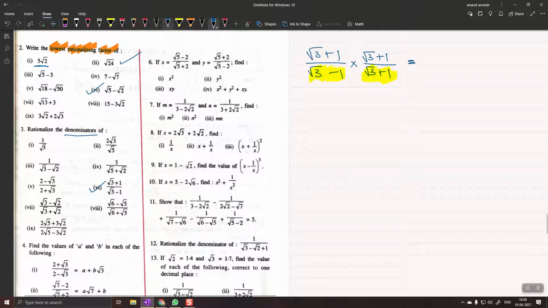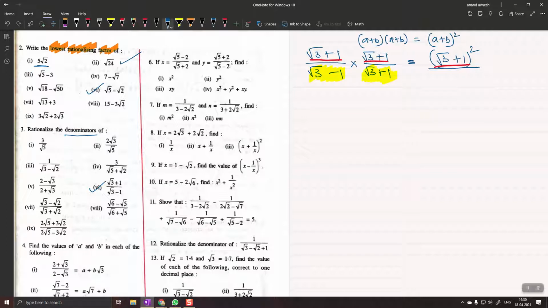So in the numerator, Prajakta, can you tell me what should I write in the numerator? So root 3 square plus 1. No, root 3 plus 1 the whole square. So what identity am I using here? A plus B into A plus B, which is A plus B the whole square. Okay, so numerator, remember that this is very important. Root 3 plus 1 times root 3 plus 1 is root 3 plus 1 the whole square, the whole upon the denominator. What is the denominator? Root 3 minus 1 into root 3 plus 1.